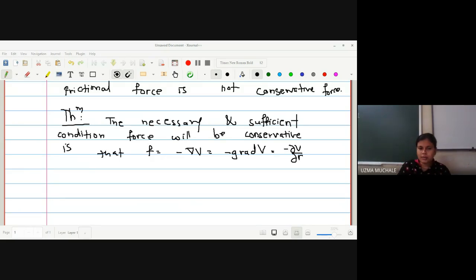So can anyone tell me what is a necessary and what is a sufficient condition? In the BSc, whether you have solved this type of theorem? I have all our BSc passed now.